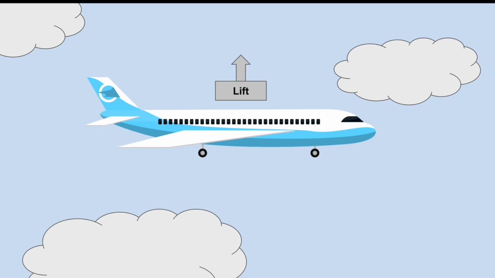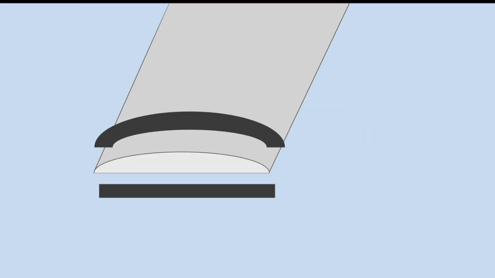So how does an airplane experience lift? Well, most of this force arises from the design of the wings. If you look at one of these wings, you can notice that the top tends to be more curved than the bottom. As a result, air pressure below the wing is greater than air pressure above the wing. This means that overall, more force pushes up on an airplane, therefore causing lift to be generated.